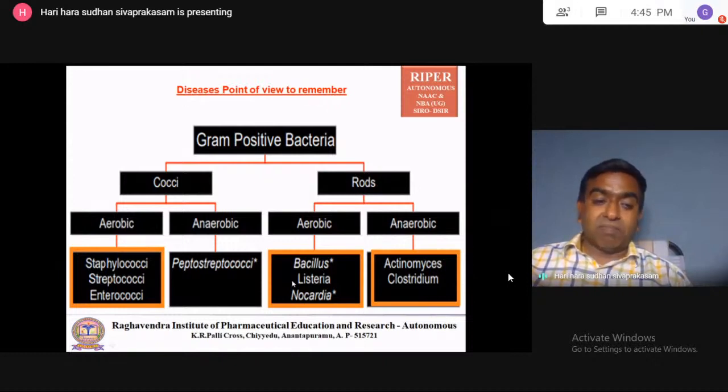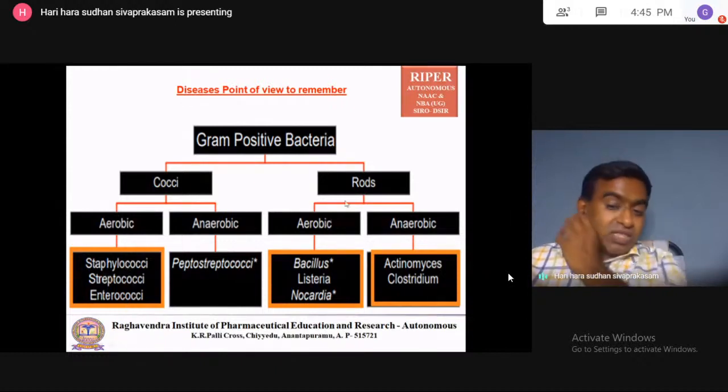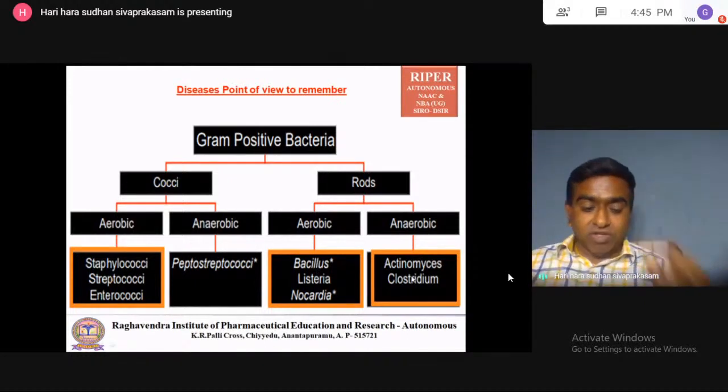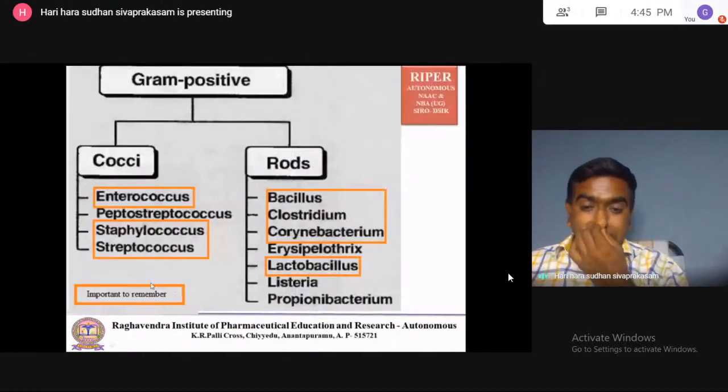I have given examples: aerobic cocci are Staphylococci, Streptococci, Enterococci. Aerobic rods are Bacillus, Listeria, Nocardia. Anaerobic are Actinomyces, Clostridium.